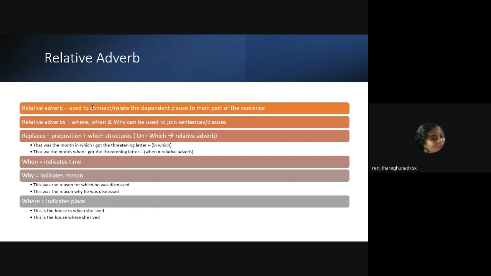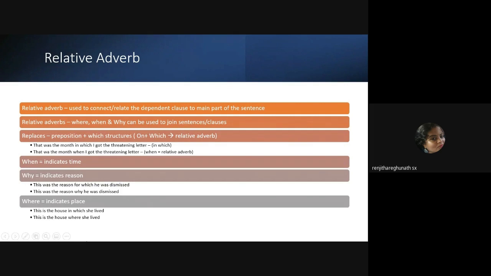All right. Then you have a relative adverb. This is the house in which she lived. This is the house where she lived. All right. So this is basically relative adverb.